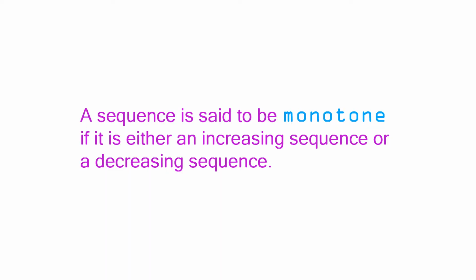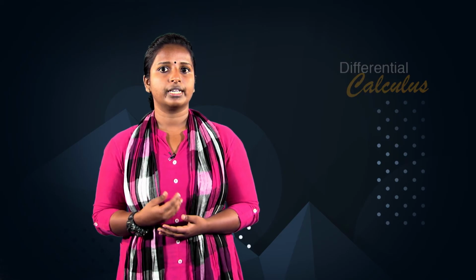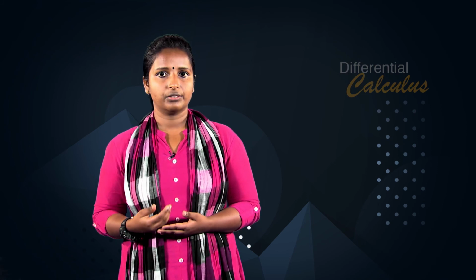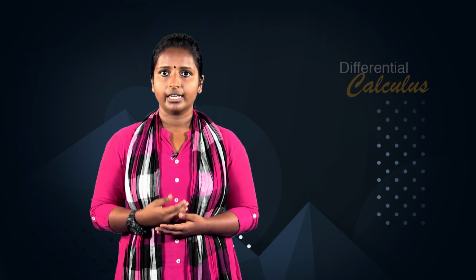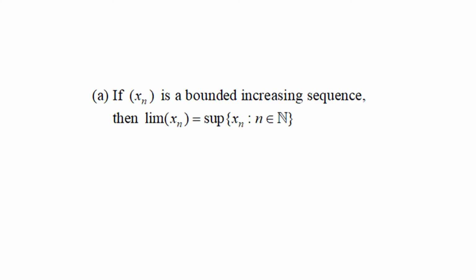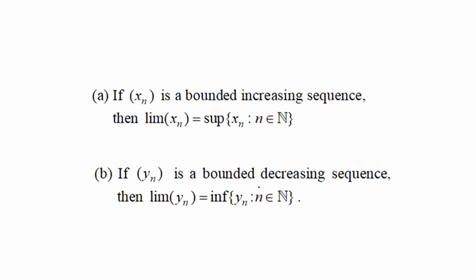A sequence is said to be monotone if it is either an increasing sequence or a decreasing sequence. With this new definition, we have the following important theorem. Theorem, monotone convergence theorem. A monotone sequence of real numbers is convergent if and only if it is bounded. Further, first one, if sequence xn is a bounded increasing sequence, then limit of xn equals the supremum of xn, n belongs to natural numbers. Second one, if sequence yn is a bounded decreasing sequence, then limit of yn equals the infimum of yn, n belongs to natural numbers.